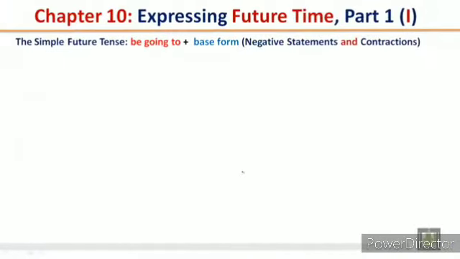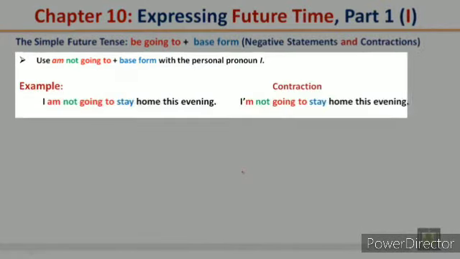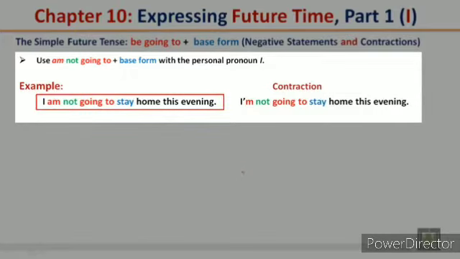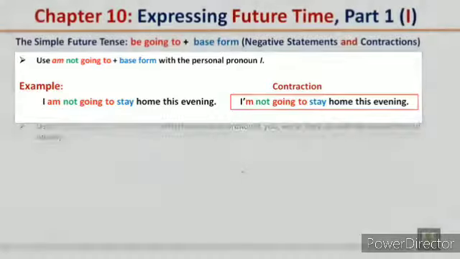The simple future tense, be going to plus base form, negative statements and contractions. Use am not going to plus base form with the personal pronoun I. I am not going to stay home this evening. The contraction, I'm not going to stay home this evening.